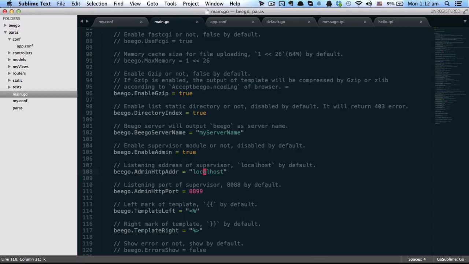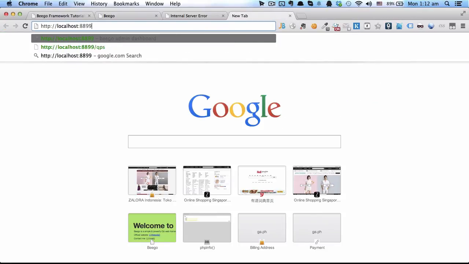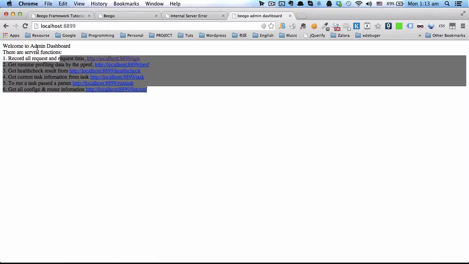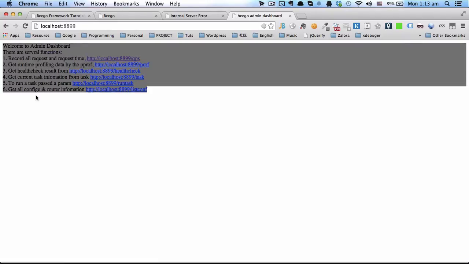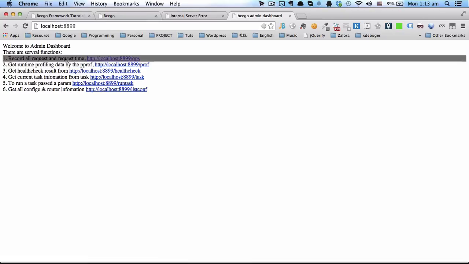One is HTTP address, which we define as localhost, and another one is the admin HTTP port. We define 8899. So if we visit 8899, we will see a page like this. There's no design or CSS for this page. It's just a pretty plain page. We will improve this later.